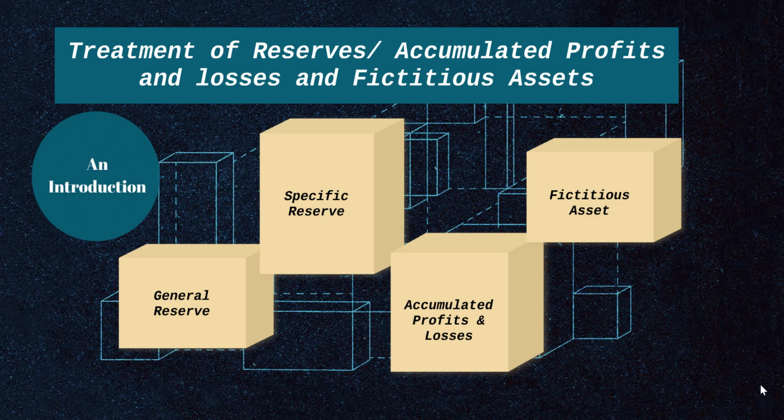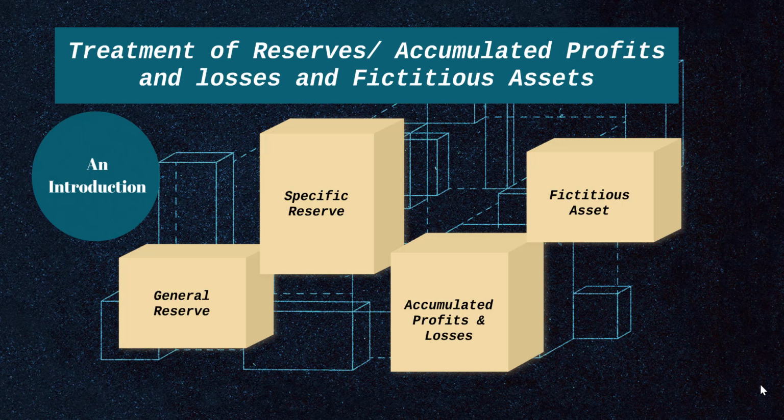The next issue that we need to deal with in this chapter of retirement of partner is accounting treatment of reserves, accumulated profits and losses, and fictitious assets. So we will devote this entire section for treatment of these reserves and accumulated profits and losses.